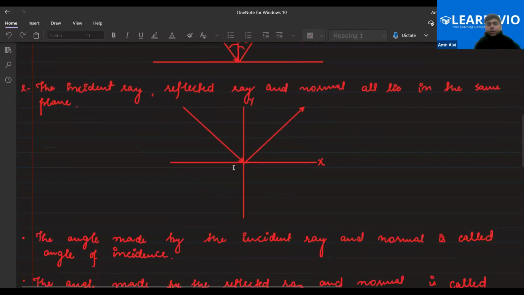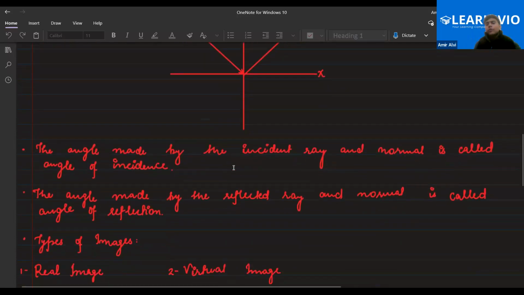Okay, next is the definition of angle of incidence. The angle made by the incident ray and the normal is called the angle of incidence. The angle made by the reflected ray and the normal is called the angle of reflection. So these are the two definitions. Just to clear your confusion, the angle of reflection or incidence is not made with the surface. It is made with the normal. It is measured with the normal.